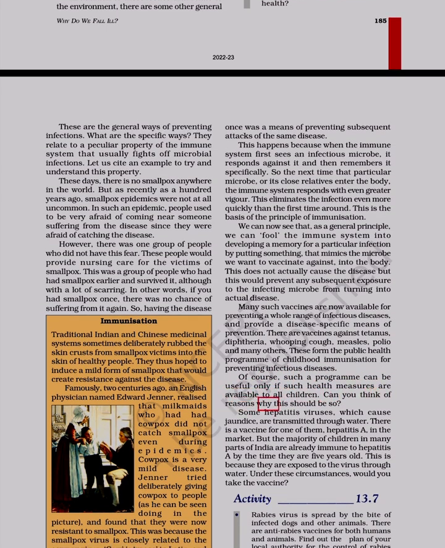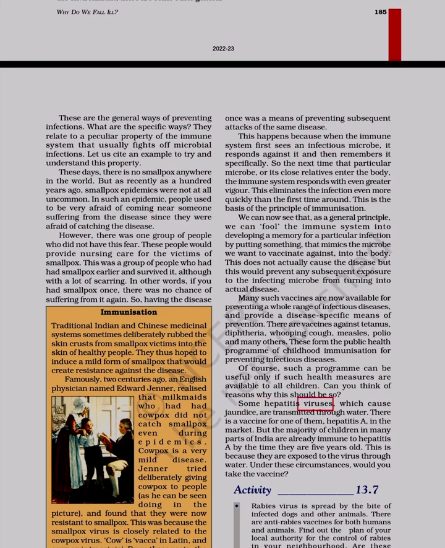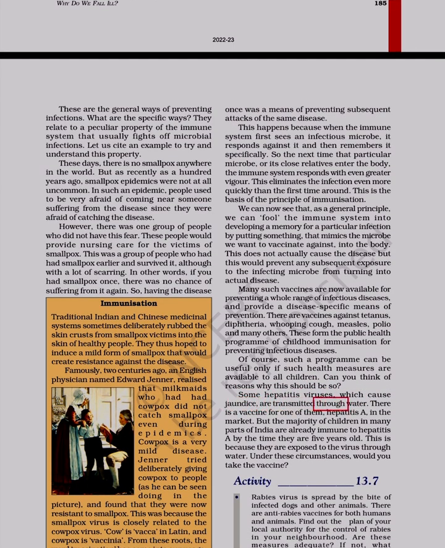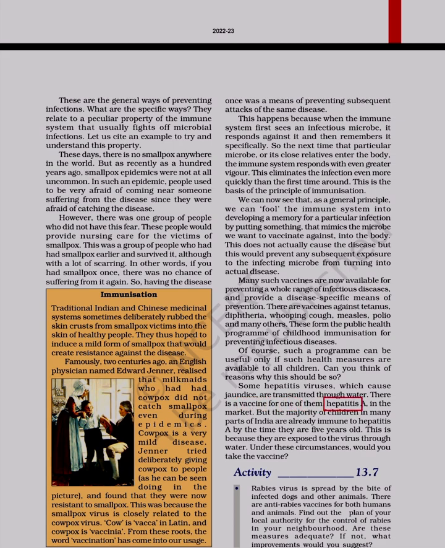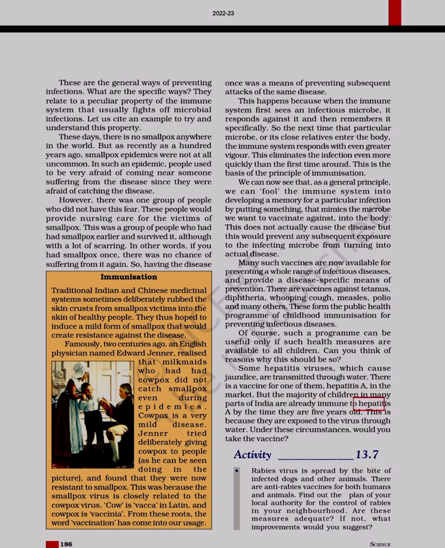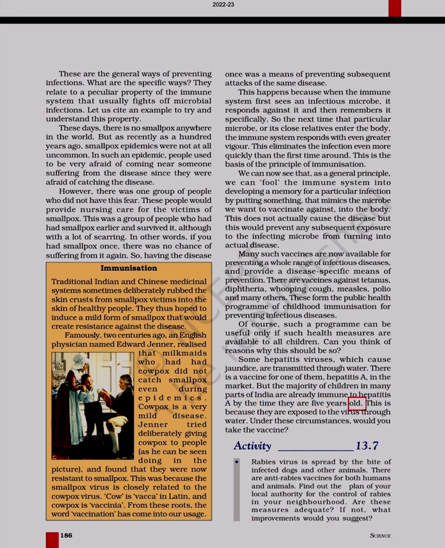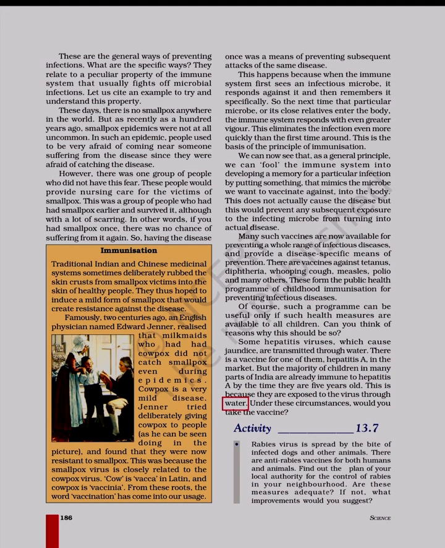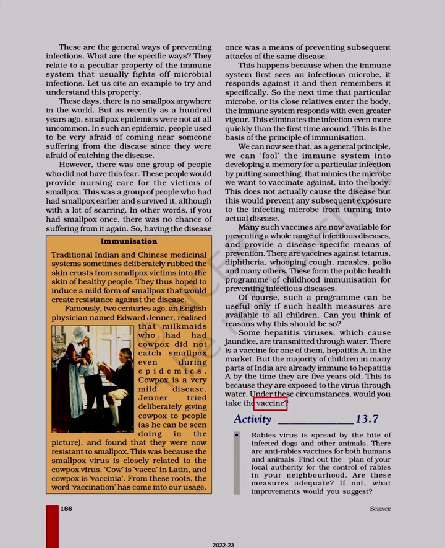Can you think of reasons why this should be so? Some hepatitis viruses, which cause jaundice, are transmitted through water. There is a vaccine for one of them, hepatitis A, in the market, but the majority of children in many parts of India are already immune to hepatitis A by the time they are 5 years old. This is because they are exposed to the virus through water. Under these circumstances, would you take the vaccine?